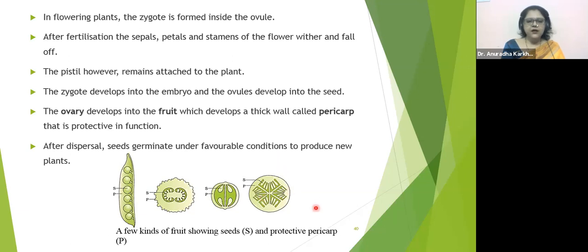Sure? Okay, fine. So with this, we have completed this chapter as well. This chapter is also completed. That is, reproduction in organisms is completed today. In the next class, we'll go ahead with a new chapter. Is it fine? Is there any difficulty that you have come across in this chapter? No difficulty? Sure. Thank you so much. Over. Yeah, this chapter is over.